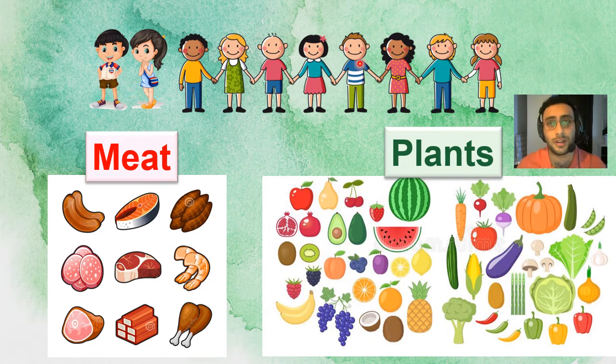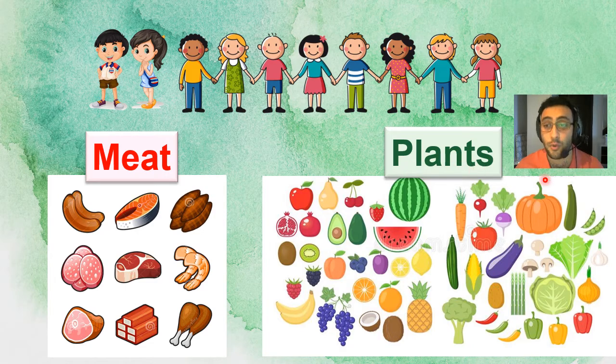Okay. Now, look at humans. We humans, like me, you, mommy, daddy, we like to eat meat. Meat, for example, sausage, fish, pork, chicken, shrimp. These are all meat. M-E-A-T. Meat. Now, we all eat meat, but we also eat plants.